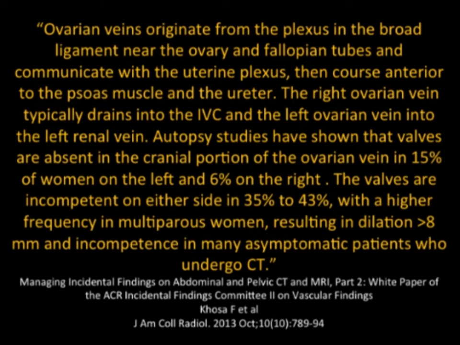The valves are incompetent on either side in up to 40-ish% of patients, with a higher frequency in multiparous women, resulting in dilatation over 8 millimeters and incompetence in many asymptomatic patients. So the answer is kind of what I said. Just simply mention it, but little needs to be done.